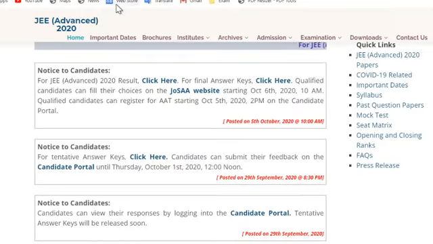And the last one, how you can start your counseling for IITs, GFTIs, triple ITs or NITs. So you have to check the JOSA website. So what is the JOSA website? That is the JOSA website link. This is the JOSA website link,